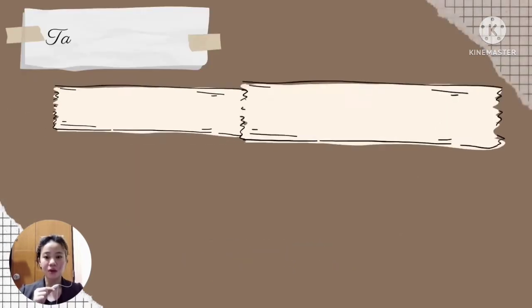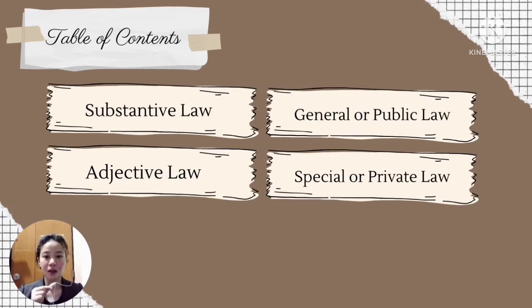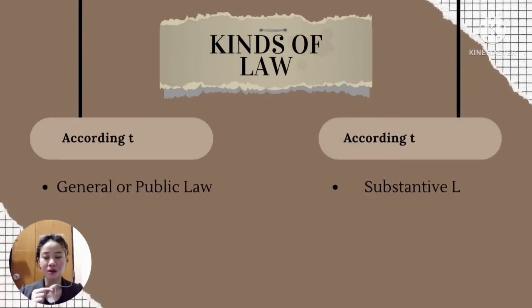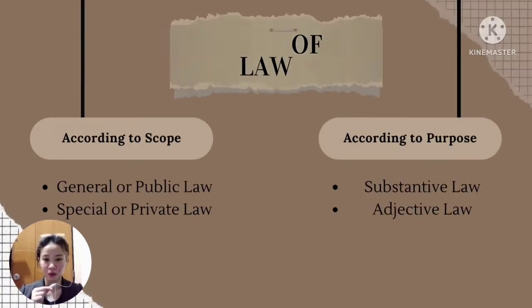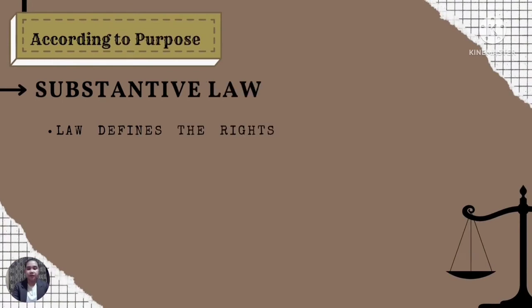So these are the contents of our presentation: substantive law, adjective law, general or public law, and special or private law. There are two kinds of basic law, which are according to the scope and according to the purpose. The different kinds of law are classified according to their purpose and scope. According to purpose, we have substantive law and adjective law.